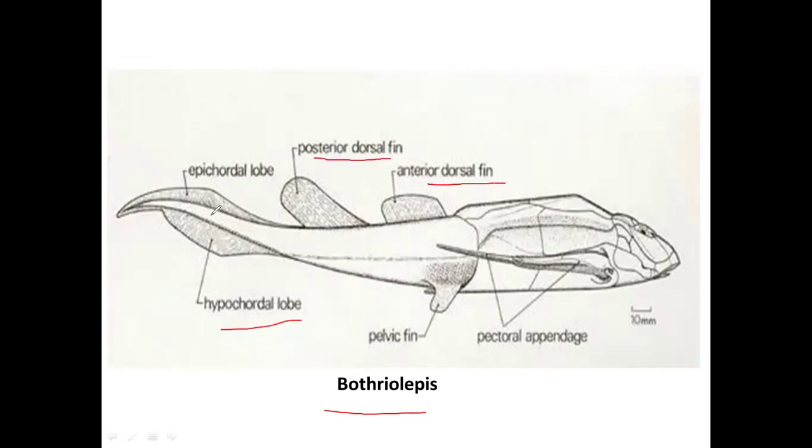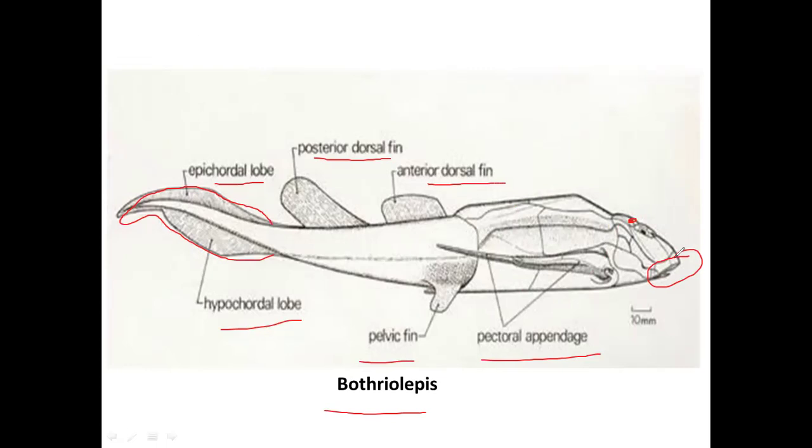And this is the hypocaudal lobe, this is the epicaudal lobe. Altogether the tail is heterocercal. If you see, the epicaudal is longer compared to the hypocaudal. It has a pelvic fin and the pectoral appendages are also present. Then in between these two eyes, you can see the opening which we call the pineal opening. And the head part and this thoracic part are covered by bony plates for the purpose of protection. And if you see the jaws, they have weak jaws, very weak compared to Coccosteus.